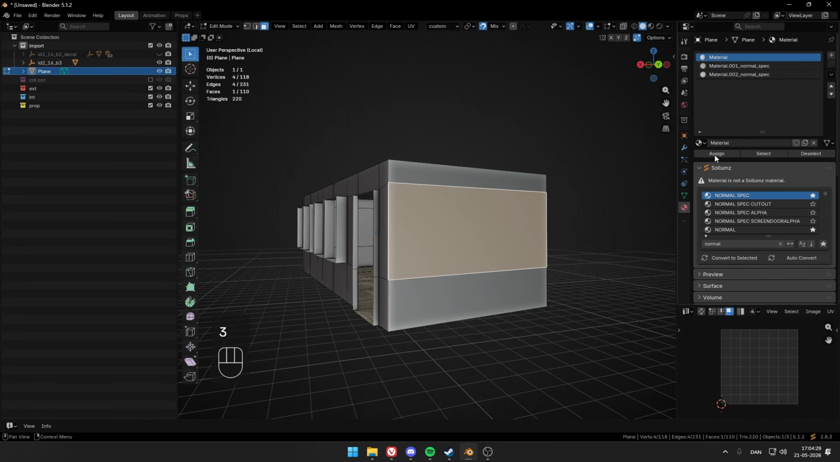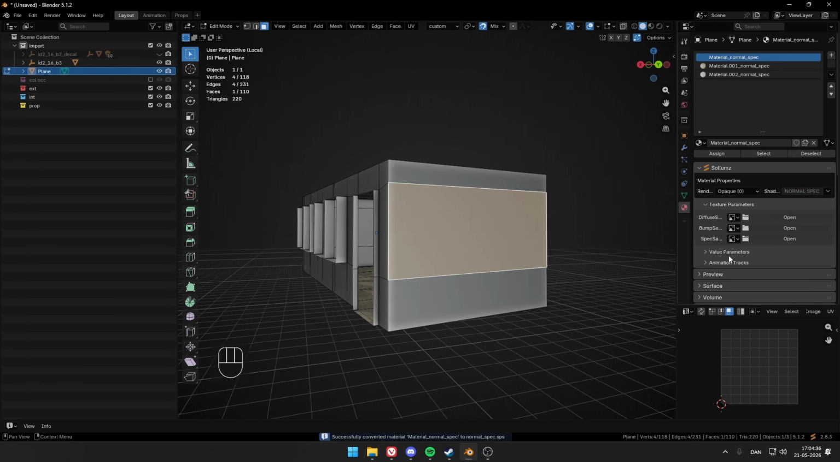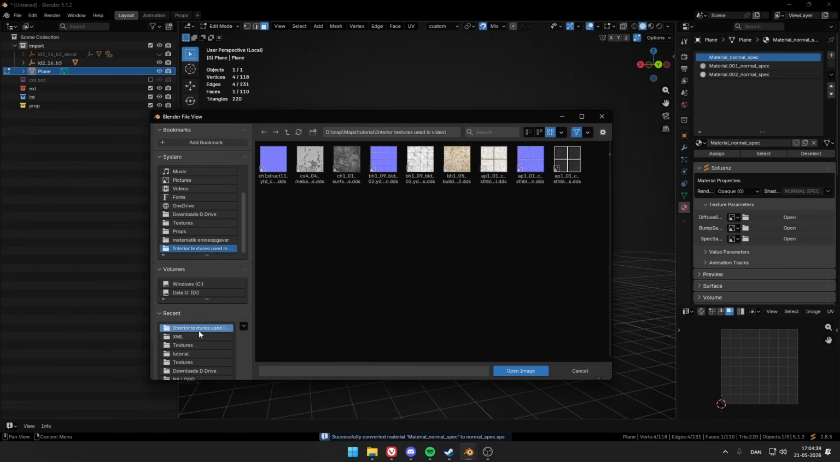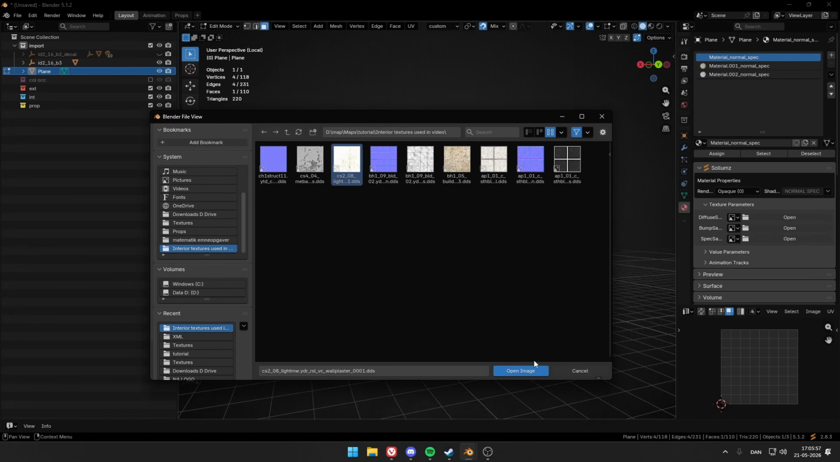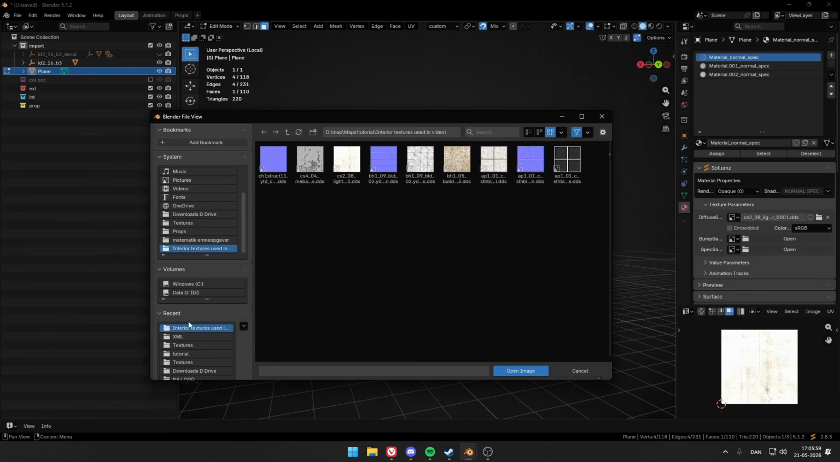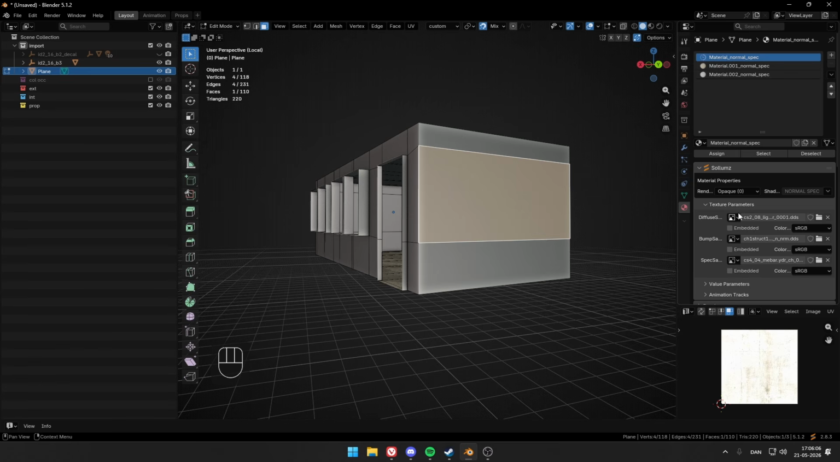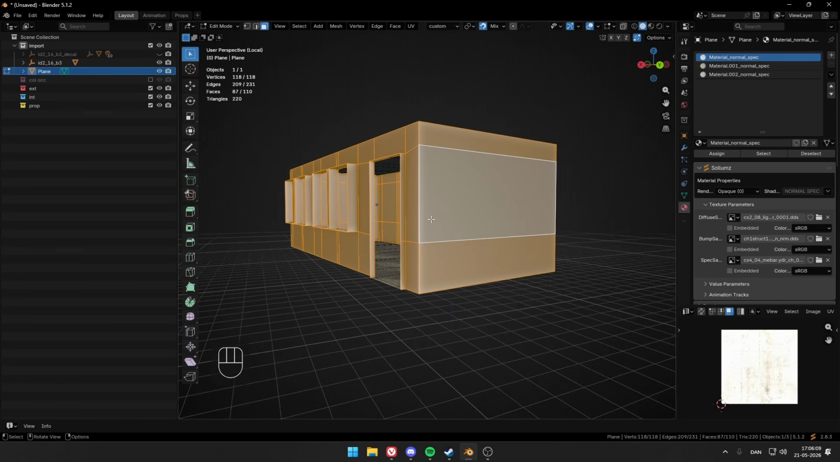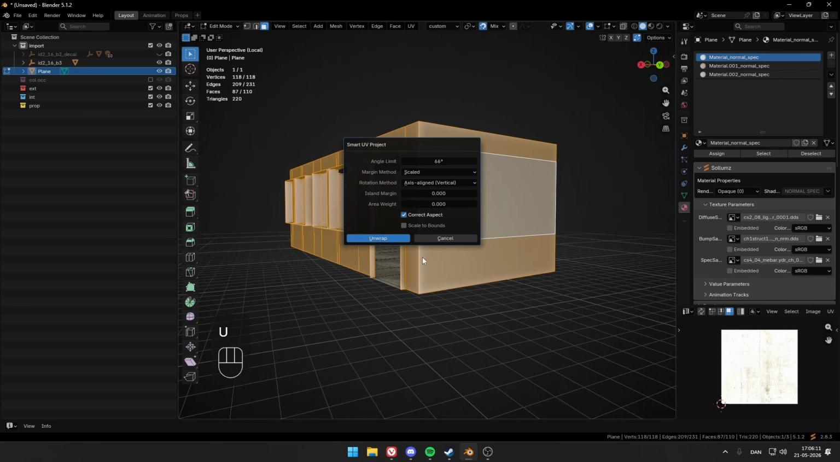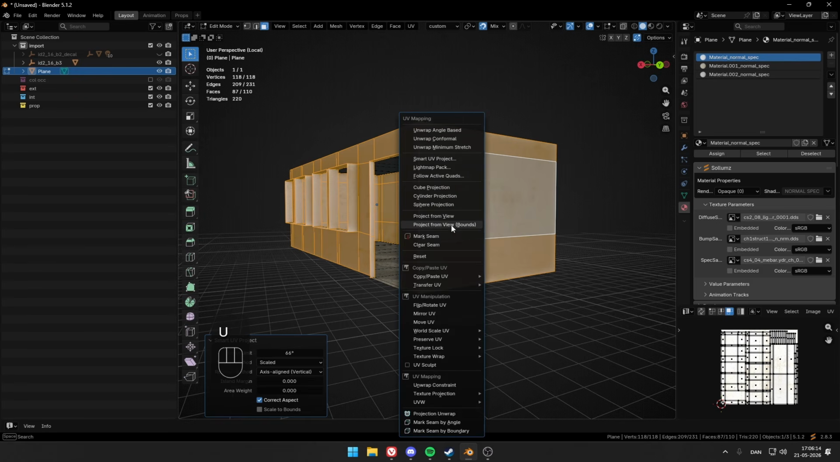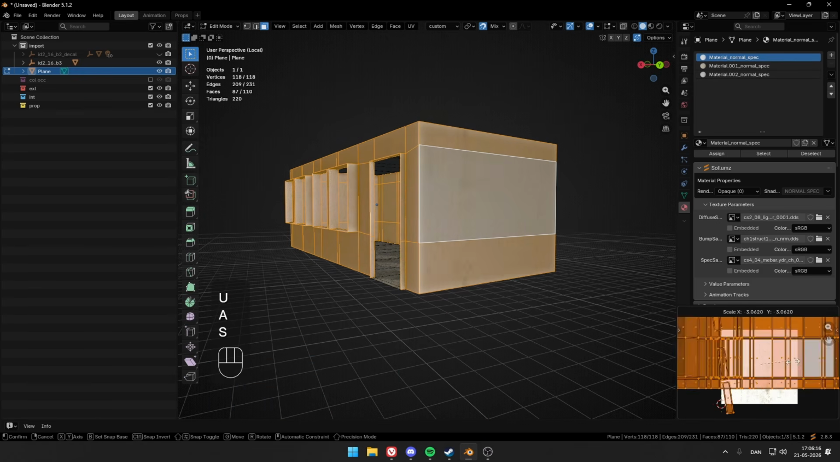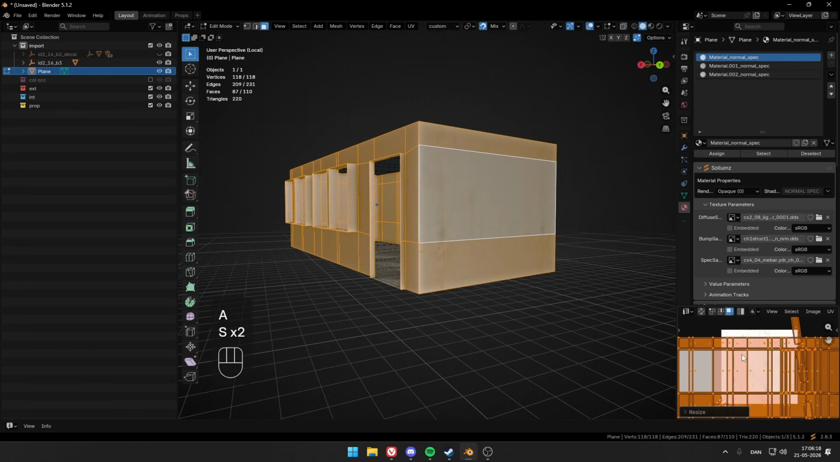Now, for the walls, we just use the last material, which was the first one. So convert normal spec, and we want to give this a color as well. For here, I am going to use my walls here, the bump map, and then this spec map right here. Go ahead, select it all. Click U, cube. This one I'm going to use cube, and just go ahead and scale it.